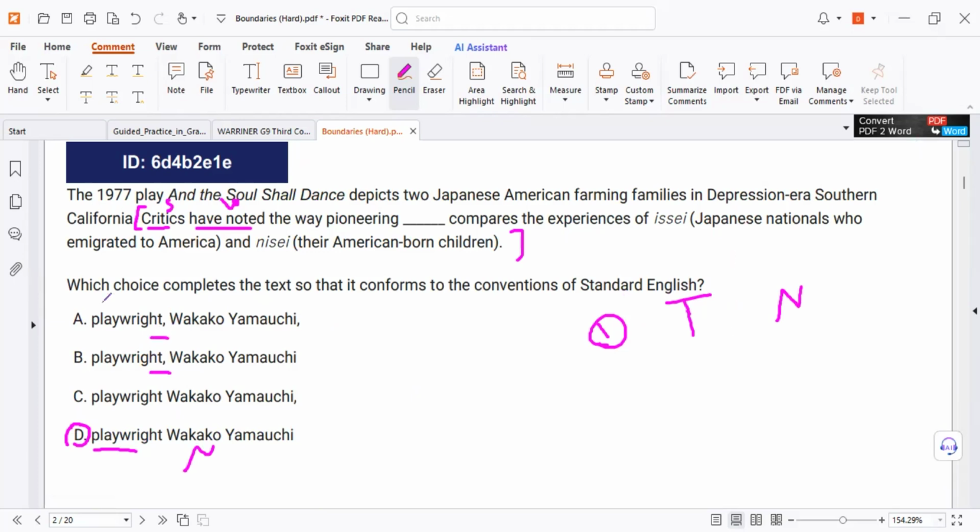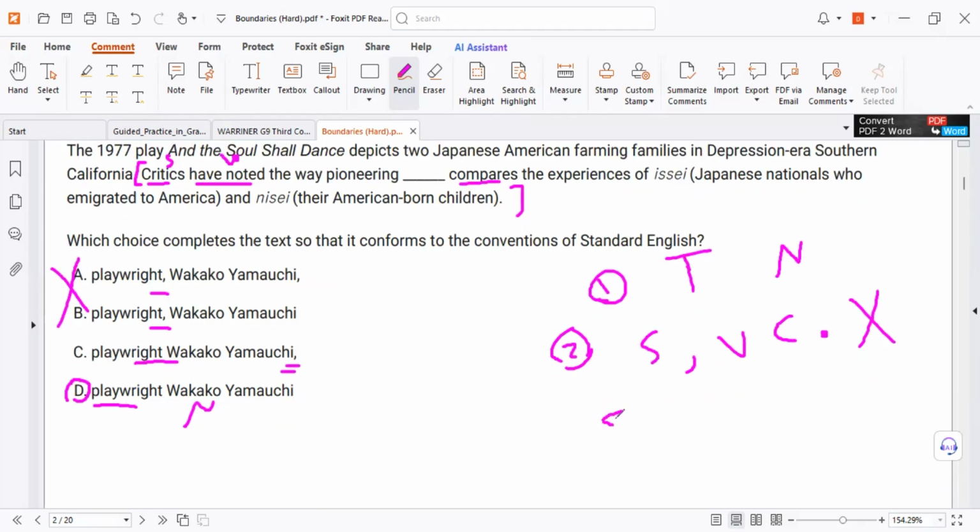Comma, comma, mistakes. Look, rules. Now, do we need a comma here? Wrong, because that is the subject and that is the verb. Another mistake. Can we separate the subject from the verb like that? Wrong. Do you need only one comma? No, I told you two commas as non-essential, like that. So correct.